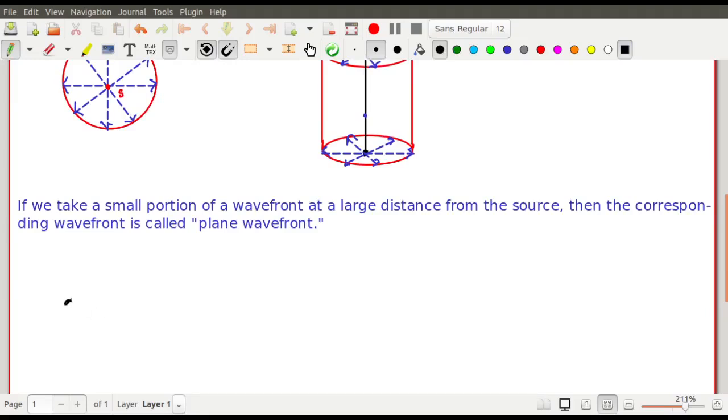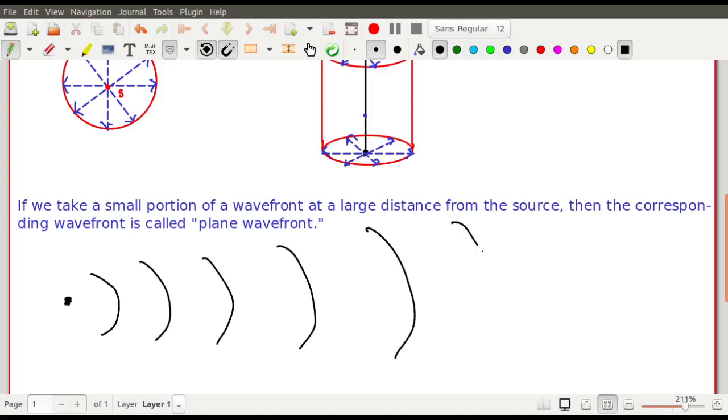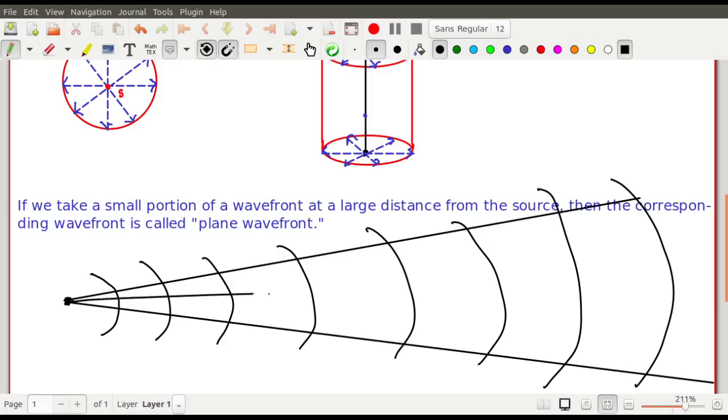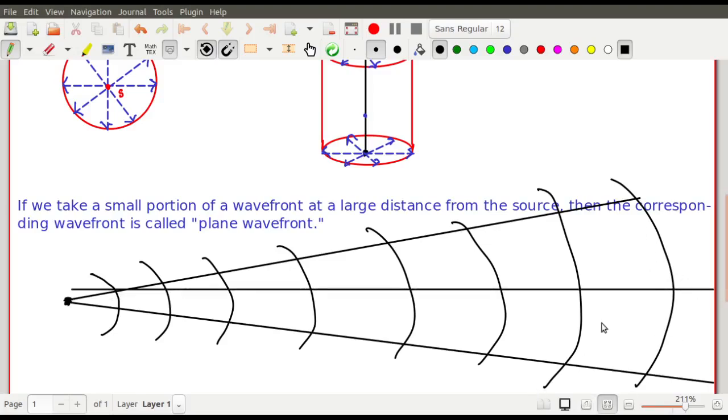So suppose this is the point source of light, so this is the wavefront, and then another wavefront, and as you are moving at large distances, you will have wavefronts like this. So the beam propagates in this particular way and you have the wavefronts in this way. Now you just consider a small portion of a wavefront at a very large distance.